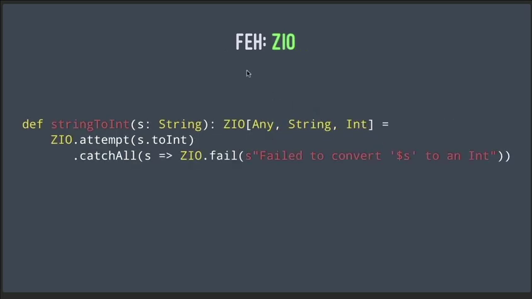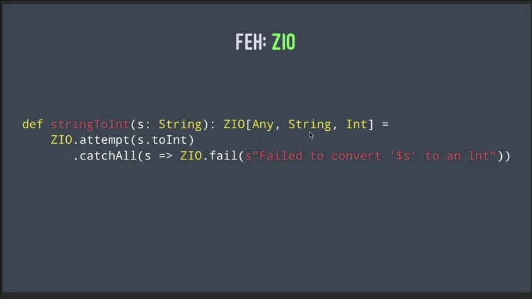And now that we're talking about functional error handling, what we can do is look at the ZIO type for the first time. So the way ZIO works is it looks a lot like Either, except it has one more parameter. And we'll talk about this later. So the way this works in ZIO is that I attempt to convert that string to an int like I usually do right there. Then if it fails, I catch the exception and I transform that into a failure message. So here I'm saying I want to fail and I want to create a string as the error type.